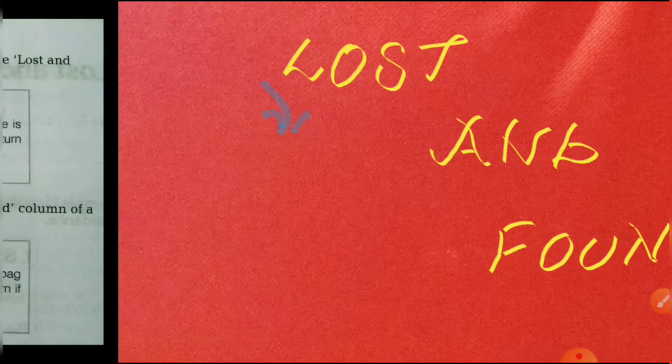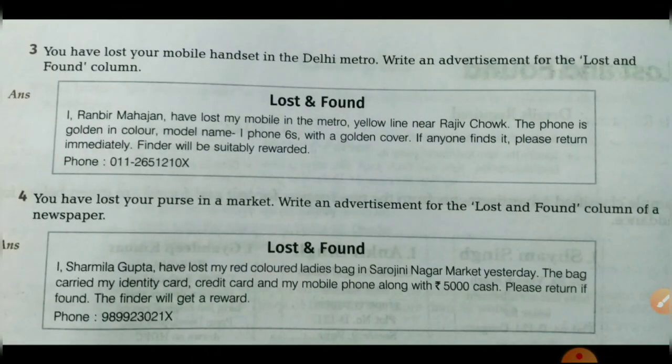Next comes lost and found, which frequently comes. You have lost your mobile handset in Delhi Metro. Now you have to give an advertisement. I, Ranbir Mahajan, have lost my mobile in the metro, yellow line near Rajiv Chowk. The phone is golden in color, model number iPhone 6 with a golden cover. If anyone finds it, please return so and so. And the phone number is given.